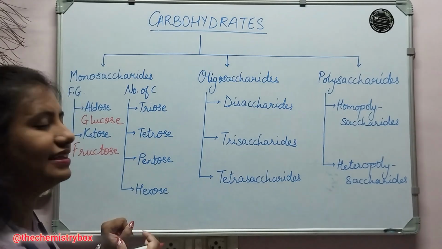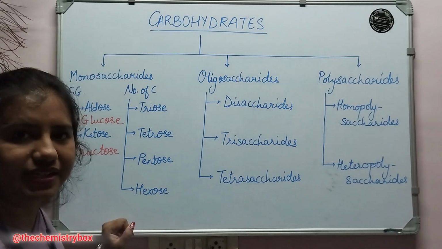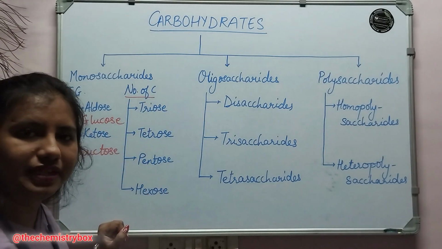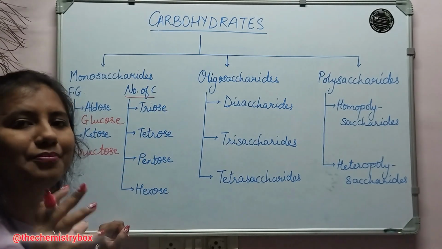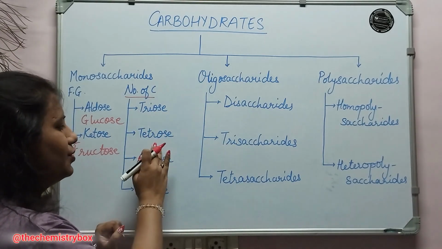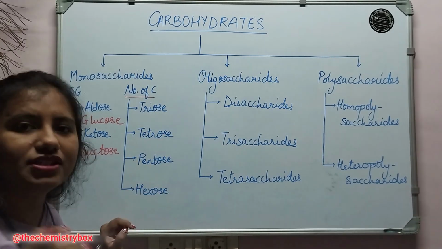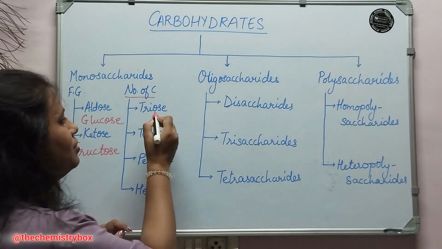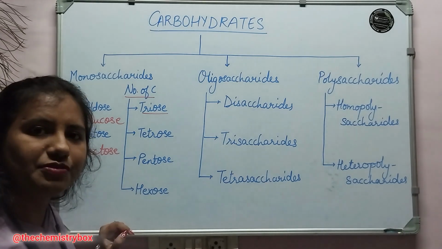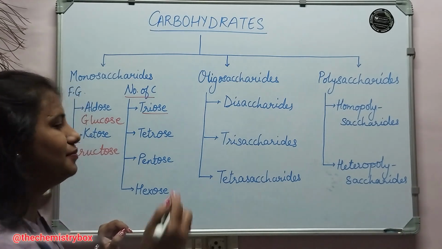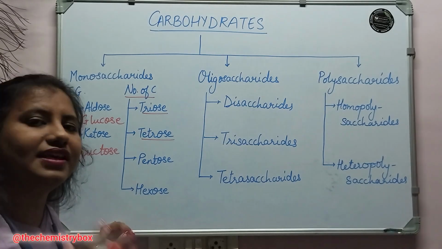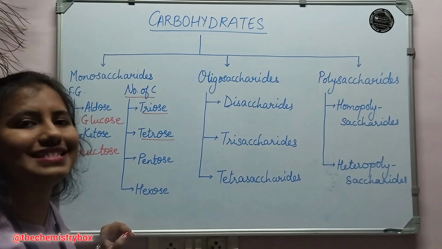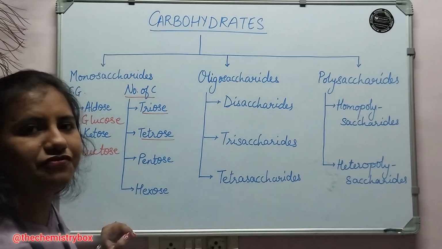Next we move on to the other category on the basis of which the monosaccharides can be classified. Here we have the number of carbon atoms. The number of carbon atoms contained in the monosaccharide molecules makes them classified into triose, tetrose, pentose, hexose and so on. Suppose we have a carbohydrate molecule in which there are 3 carbon atoms, then that particular molecule will be called a triose. If we have a monosaccharide molecule in which there are 4 carbon atoms, then it will be called a tetrose. Similarly, a monosaccharide with 5 carbon atoms is a pentose and a monosaccharide with 6 carbon atoms will be a hexose. Let's see some examples.